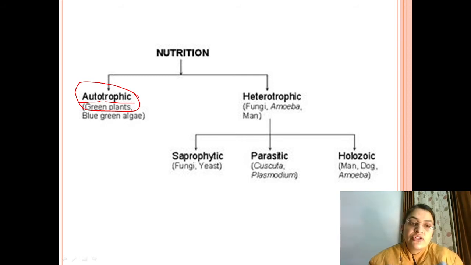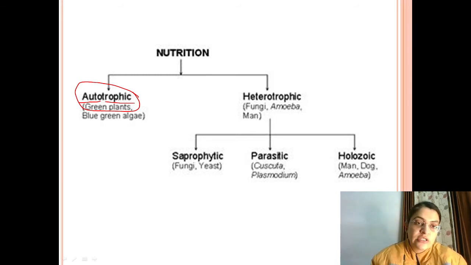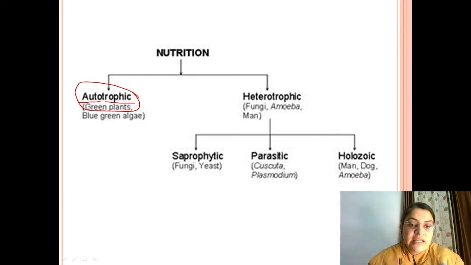The example for autotrophic nutrition is green plants. Green plants obtain their own food from sunlight and chlorophyll, and in the presence of carbon dioxide and water, as we have discussed earlier. So green plants, cyanobacteria, which is called as blue green algae, these are the best examples of autotrophic nutrition. Here I would like to add a point that autotrophic nutrition is of two types. Basically, one is phototrophic nutrition and the other is chemotrophic.